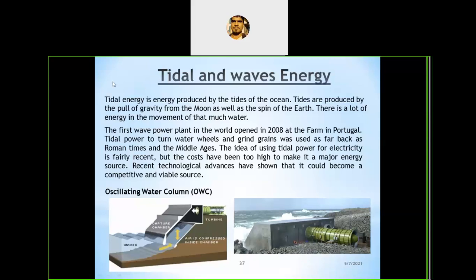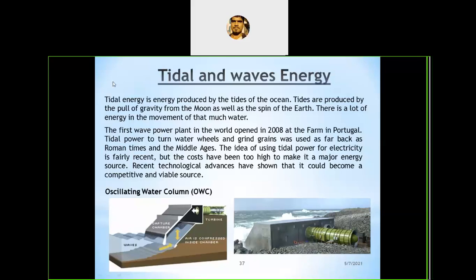The rise may be 5 meters, 10 meters. After the rise, again they will fall back to the ocean. Around the mean level, there is an up and down. That periodic rise and periodic fall is called tides.